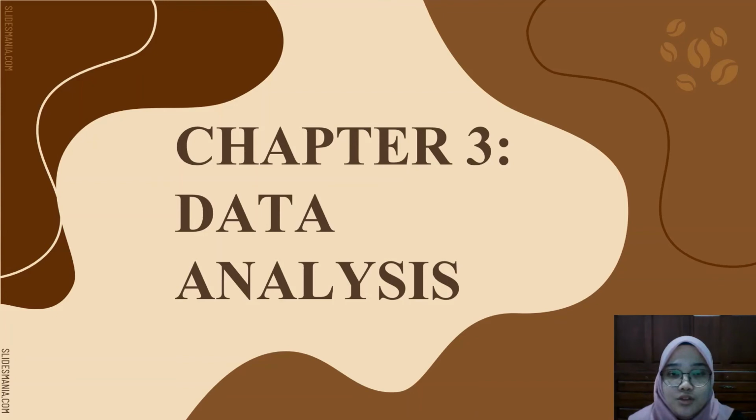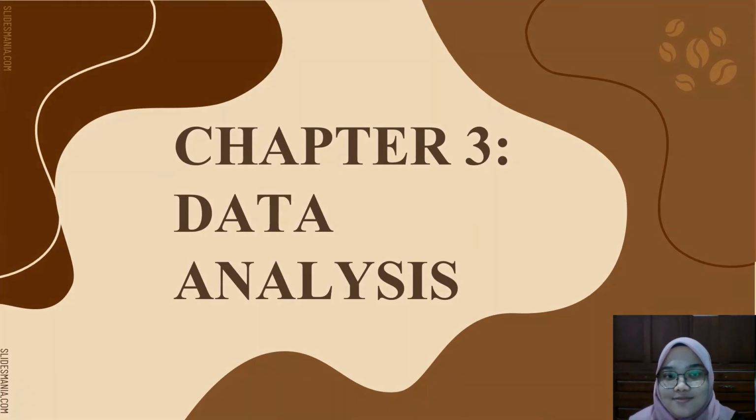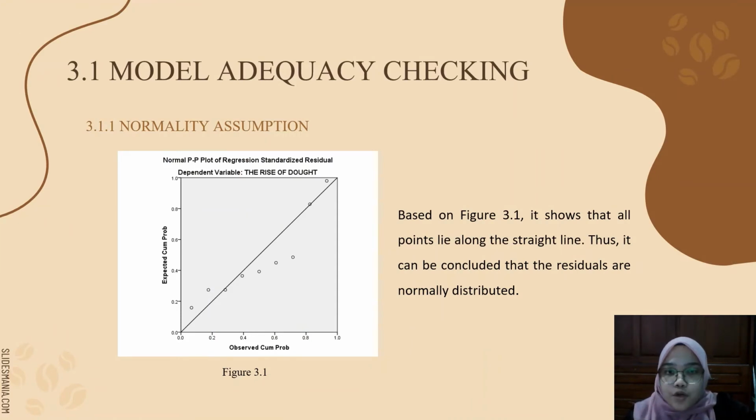Now, we're moving on to chapter 3, which is data analysis. For the model adequacy checking, we have 3 assumptions that we observe. First is normality assumption, second is homogeneity of variance assumption, and last is independence assumption. So, for the first one, which is normality assumption, based on figure 3.1, it shows that all points lie along the straight line. Thus, it can be concluded that the residuals are normally distributed.